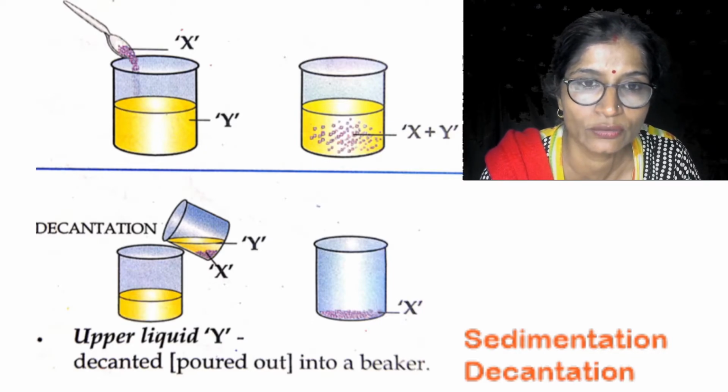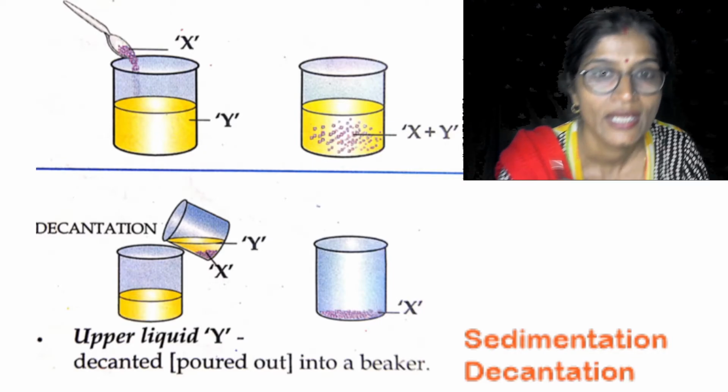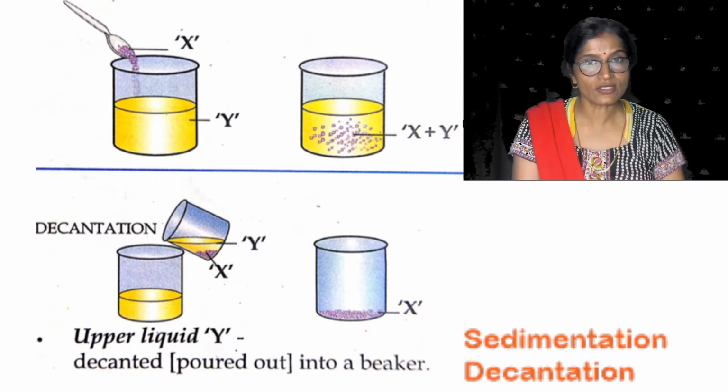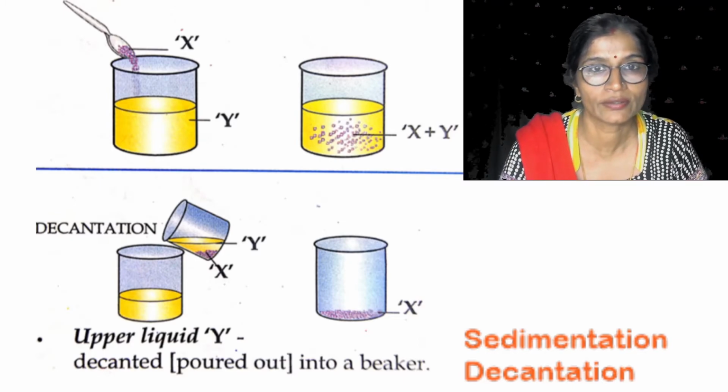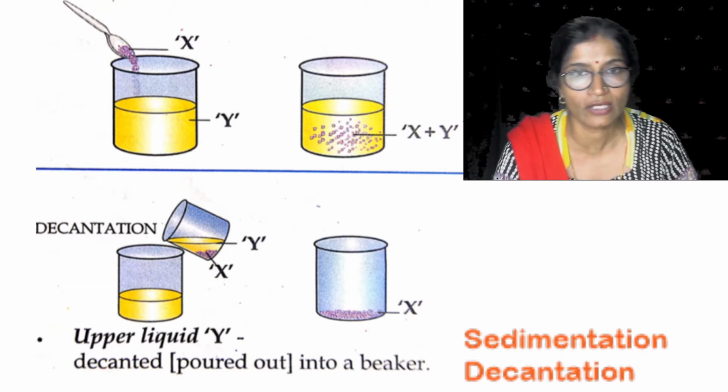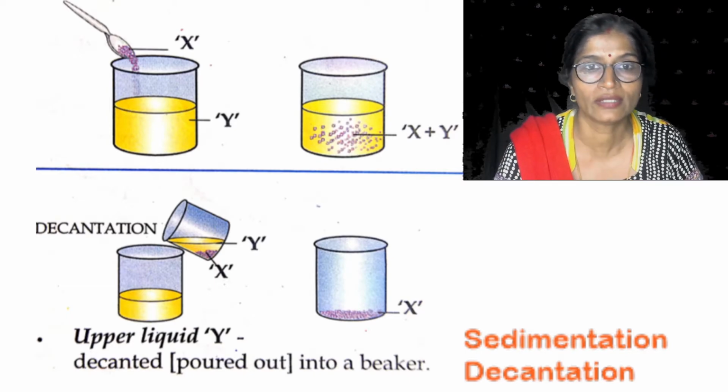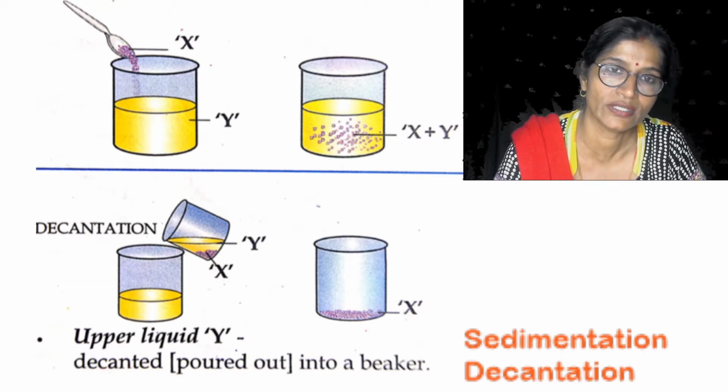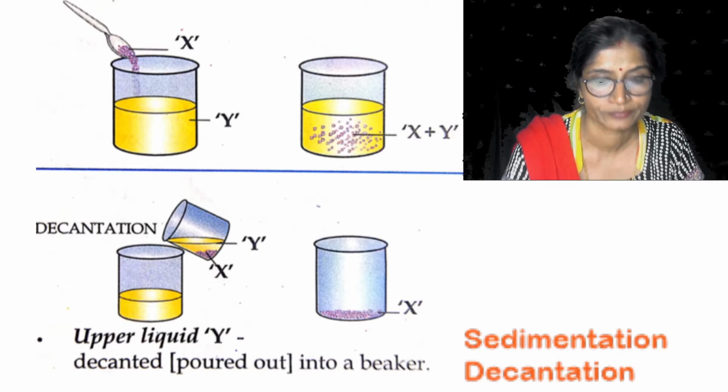This method is known as sedimentation decantation, and it is used for an insoluble, heavier component. If the solid is insoluble and heavier in the liquid, then this method is used.